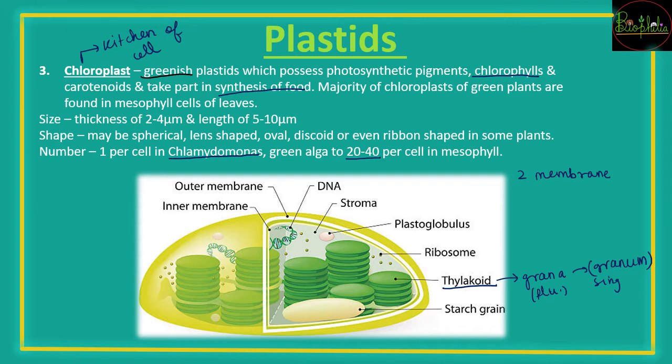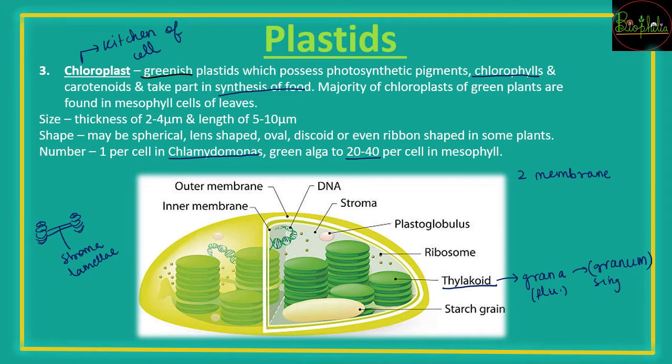The second thing is there are many thylakoids. As you can see here, there are many stacks of grana. Each stack, each thylakoid, is connected by a membranous tubule which is called the stroma lamellae. For example, here is one stack and there is another stack here. So two stacks are connected by a membranous thing that is called stroma lamellae. So that is another structure that you need to understand.